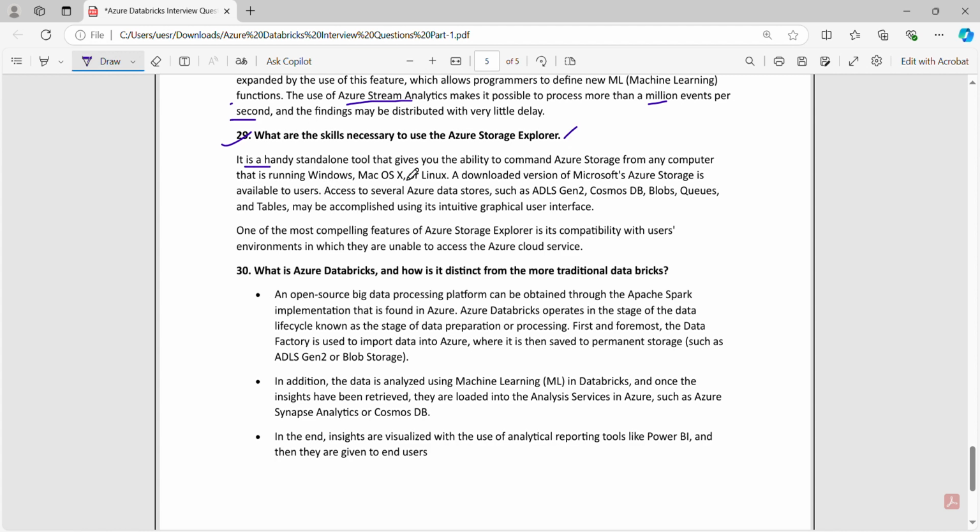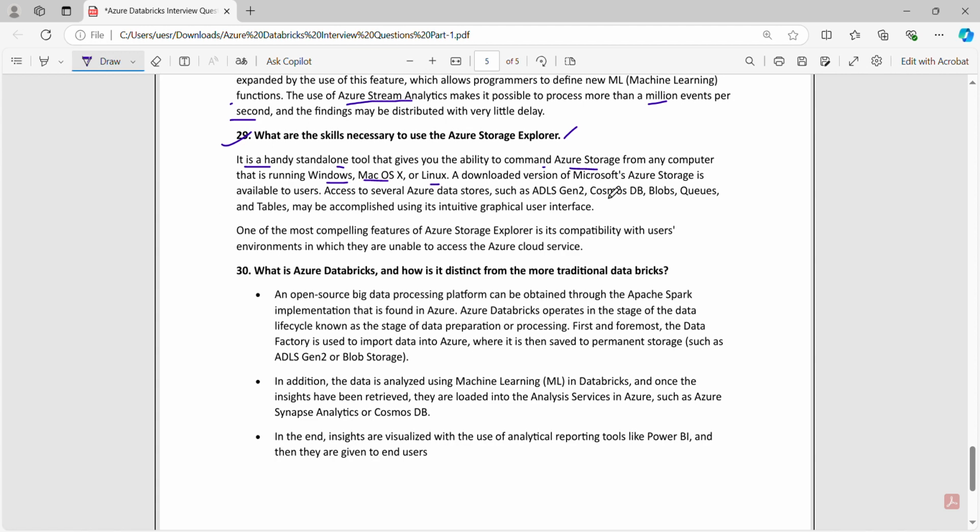It is a handy standalone tool that gives you the ability to command Azure Storage from any computer that is running Windows, Mac OS X or Linux.